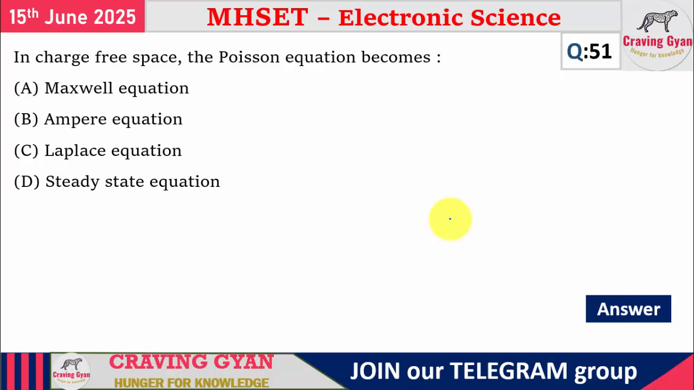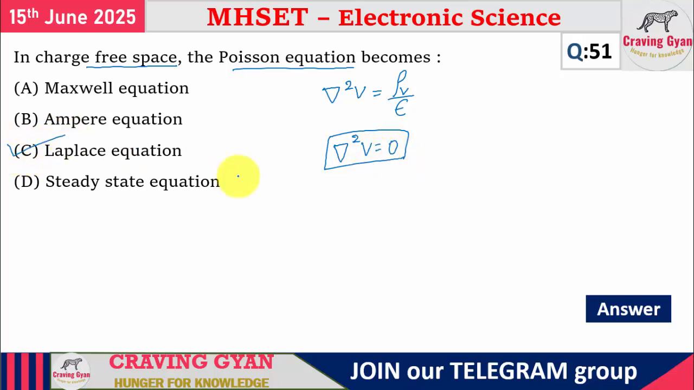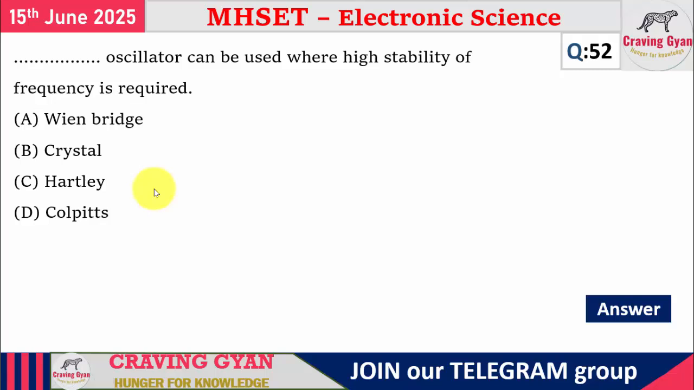In the 51st question, what they have given is: in a charge free space, the Poisson's equation will become. We know that Poisson's equation is given by del square V equals rho V divided by epsilon, plus or minus, it is immaterial. In the case of the Laplace equation, rho V equals 0, so you are going to get del square V equals 0. So for this 51st question, option C is correct, nothing but Laplace equation.